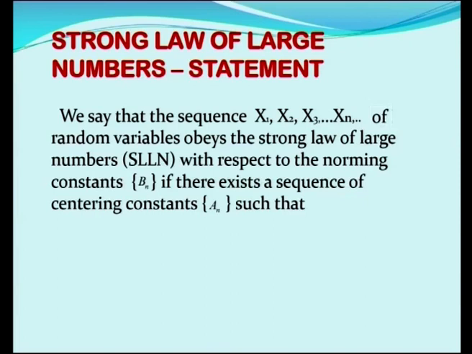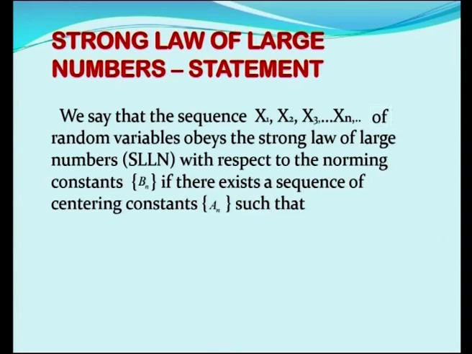What does the strong law of large numbers statement say? We say that the sequence x1, x2, x3 etc. up to xn etc. of random variables obeys the strong law of large numbers, SLLN, with respect to the norming constants Bn. Bn actually stands for the variance of x1 plus x2 plus etc. plus xn.